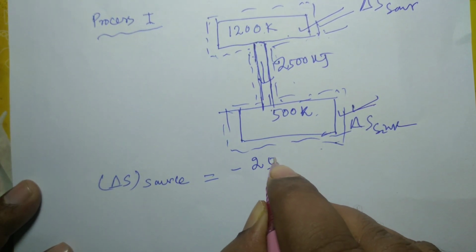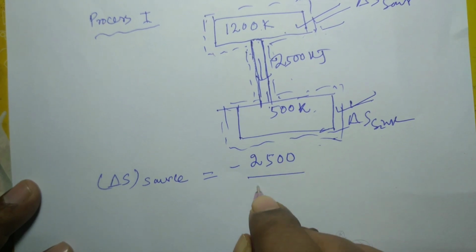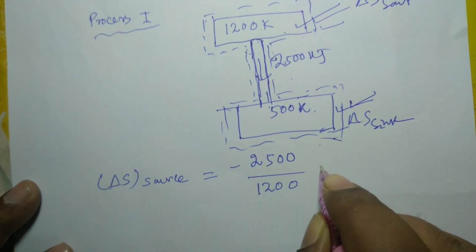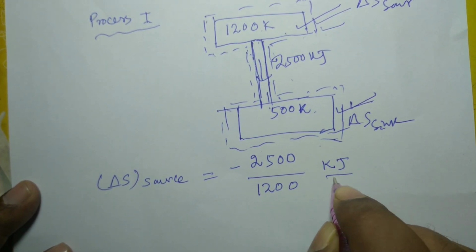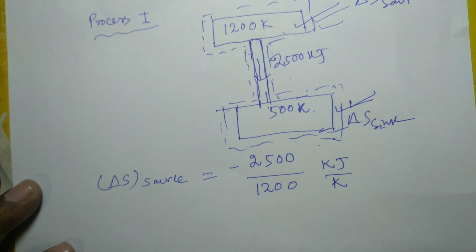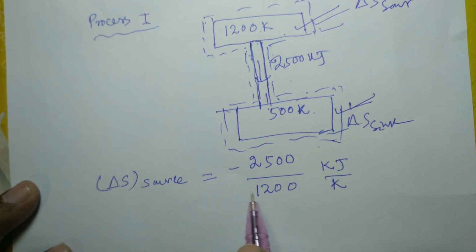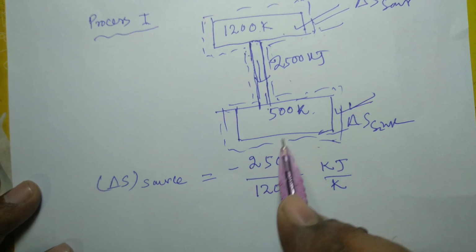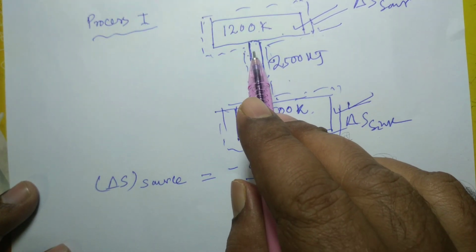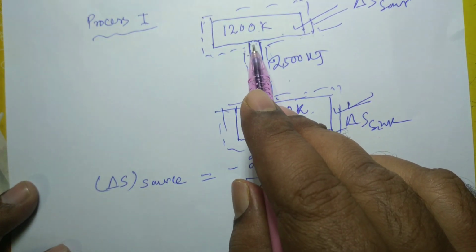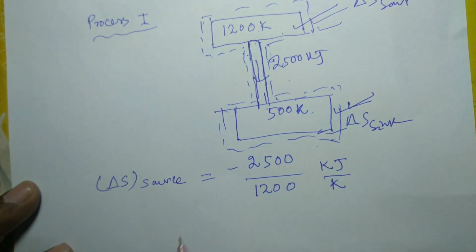Minus of 2500 divided by 1200 kilojoule per Kelvin. And you see why minus sign is put? Because the heat is transferred from this source. Heat is going away from this source.